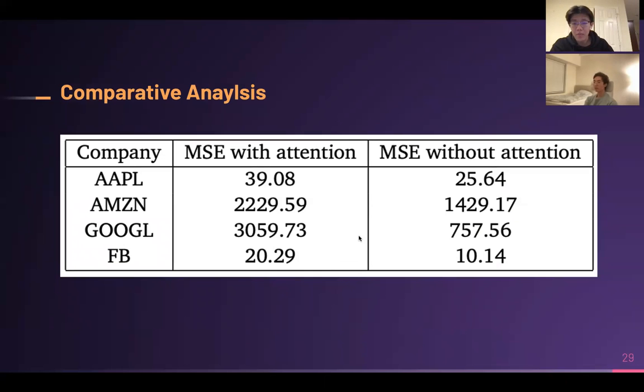And so the last thing here is just an analysis of what the models actually showed. For Apple, the MSE without the attention was 25 and with was 39, and so on and so forth. And we see that continue over and over again: the MSE without the attention is lower than with the attention. And so this rejects our hypothesis that the Bahdanau layer would help. And obviously there can be more tuning and different cross-validation techniques used to reinforce this idea, but this is the conclusion we came up with.